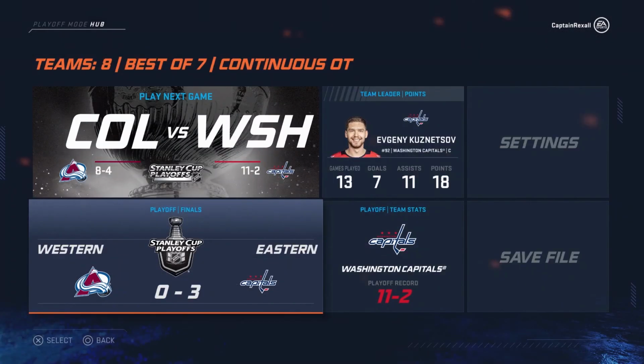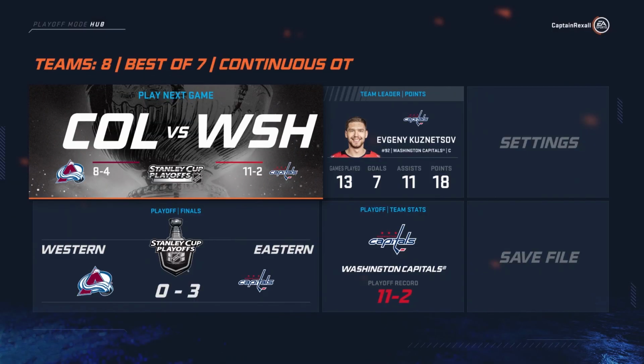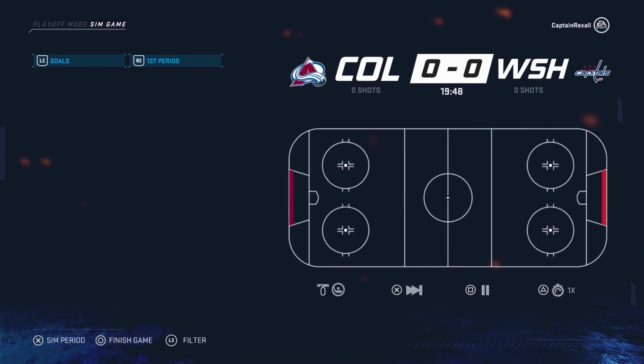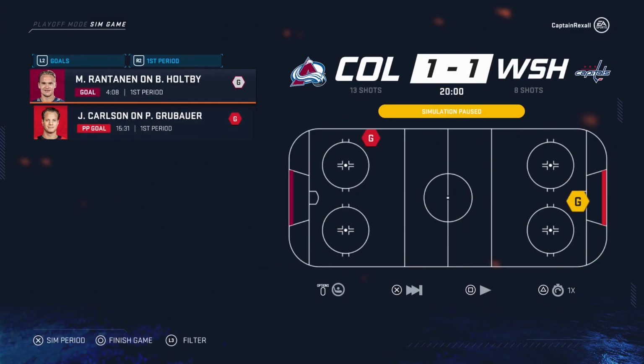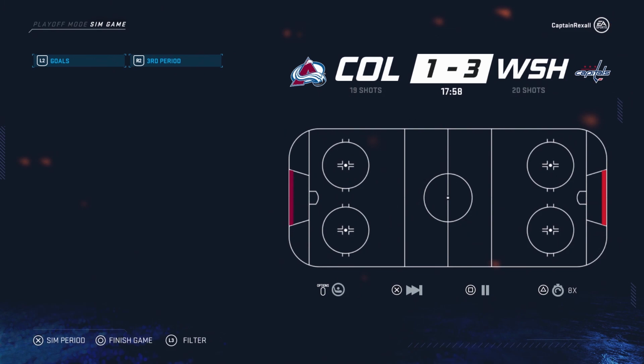Everyone else they have wiped right through, as they're heading into maybe their final game. Maybe a sweep in the Stanley Cup Finals, which would be crazy. First period, 1-1, Mikko Rantanen and Karlsson. Second period, 3-1, Ovechkin with 2 huge goals for the Washington Capitals, as Ovi is looking for another cup, and that might be the possibility for the Washington Capitals.